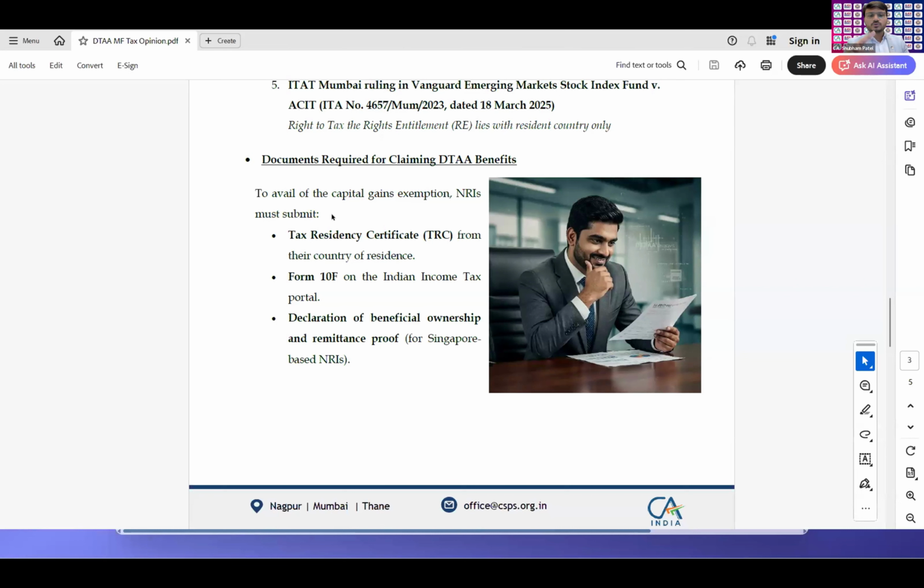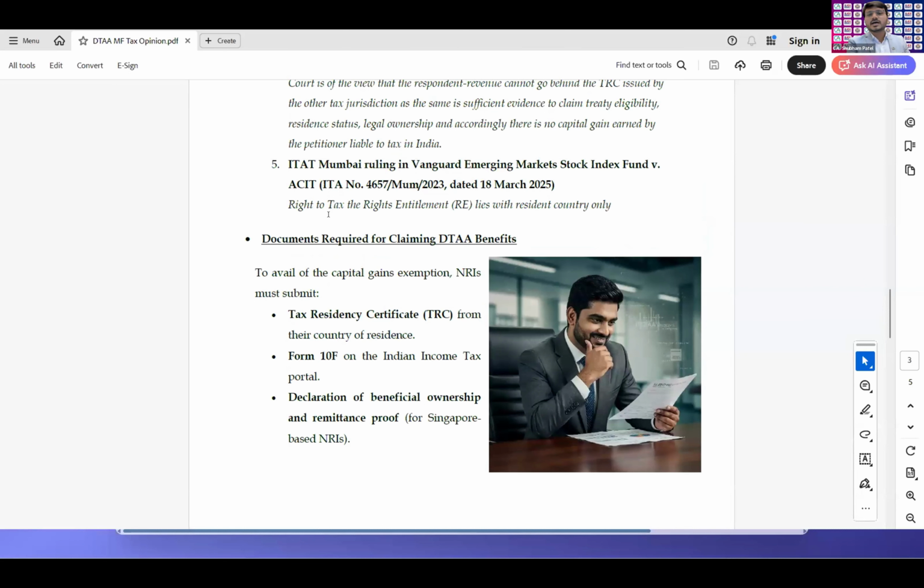Due to Zoom's limitation or GPU limitations, there was lag in the microphone. In the first part only, she asked me whether I want to know more about the documentation part as well. If I had told her to let me know the documentation required to get this DTAA benefit, she could have gone through this. But as you rightly said, sir, there is a terminology called threading of the conversation. So definitely I am working on it, and currently, whatever the theoretical part may be, it is able to do that.